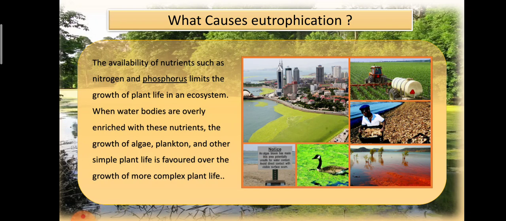Okay, so basically what happens, due to agricultural use of fertilizers and sewage treatment, the nutrients present in sewage will lead to eutrophication.